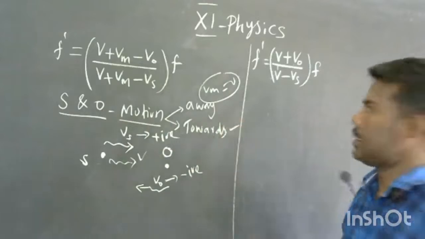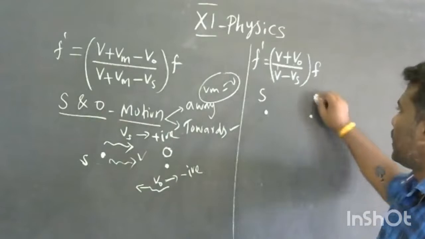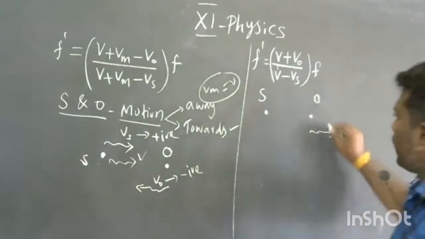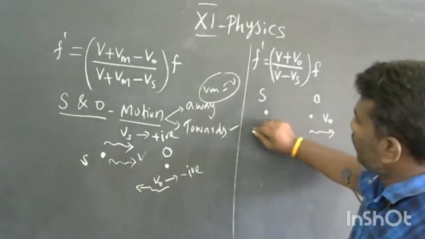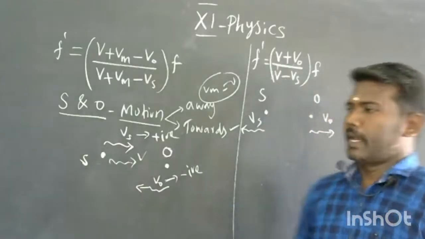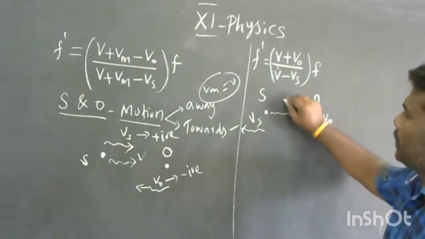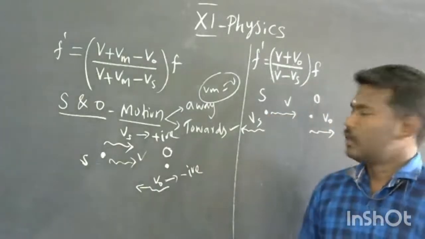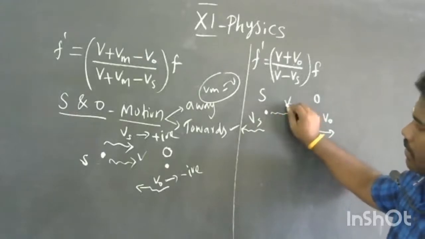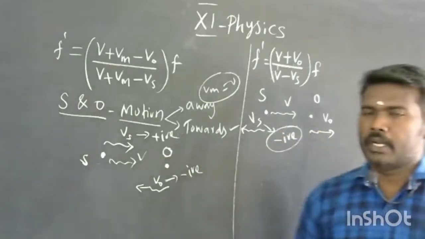So away from each other, you consider the case: S here and observer is here. The observer is moving towards the right hand side with the velocity V naught. The source is moving towards the left hand side with the velocity Vs. But the direction of the sound wave is from source to the observer with the velocity V. So now we are going to compare the Vs and V at first, opposite direction. So this Vs value, we are going to take as a negative quantity.